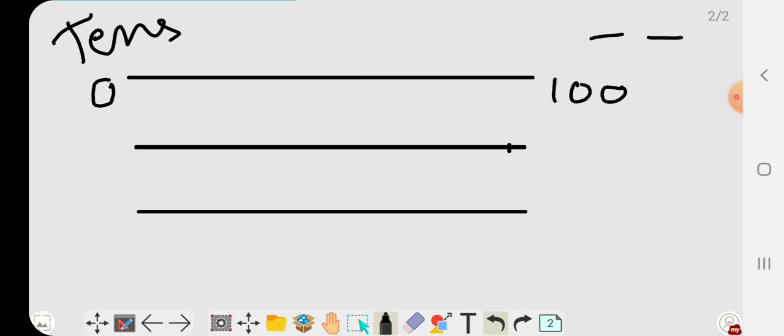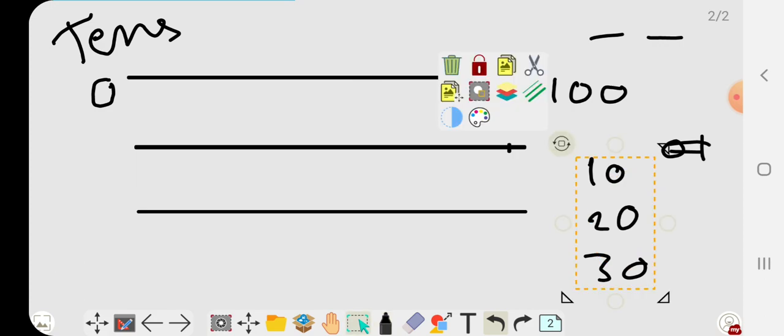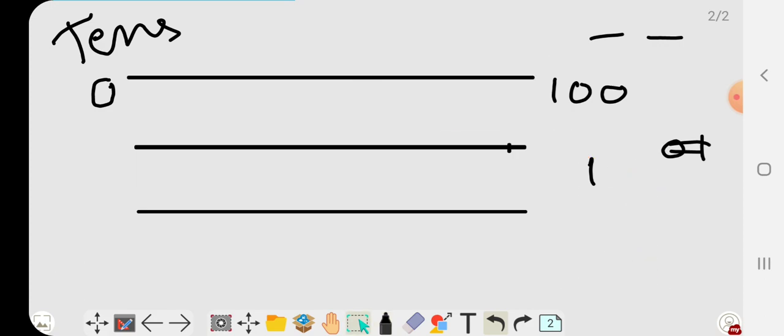We just take 10, 20, 30, 40 up to 90. So this kind of figures we take in this particular approximation. So out of 0 and 100, tell me what will be the midpoint of these two.